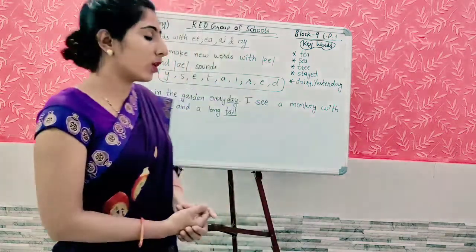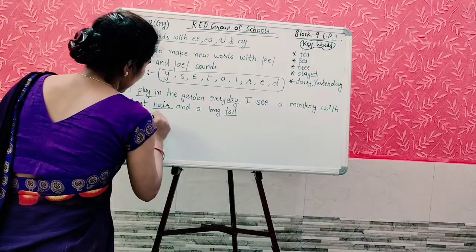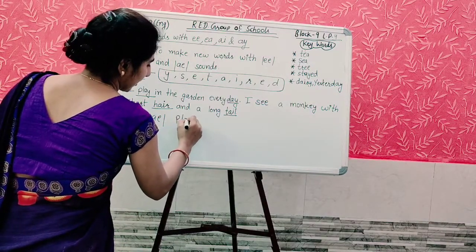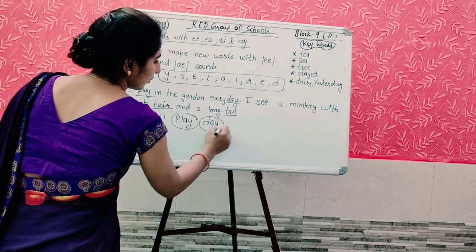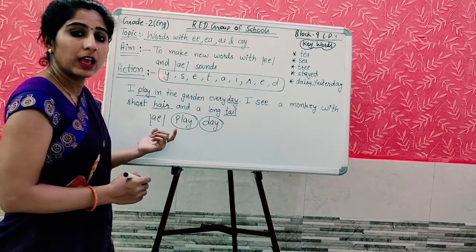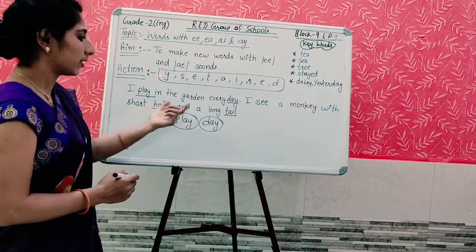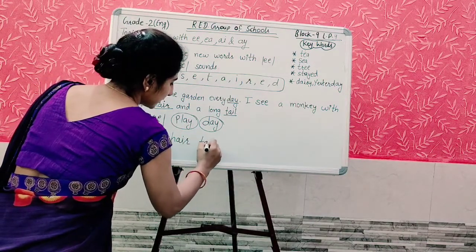Yes, they all have the sound A, like play. When you pronounce play, day, which sound are you getting? Play, day, A sound. Hair, tail.